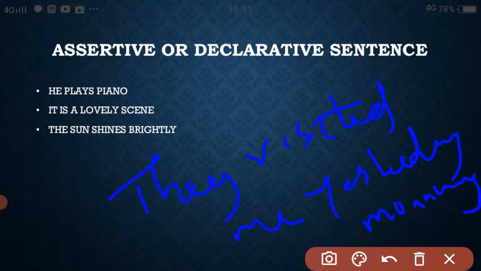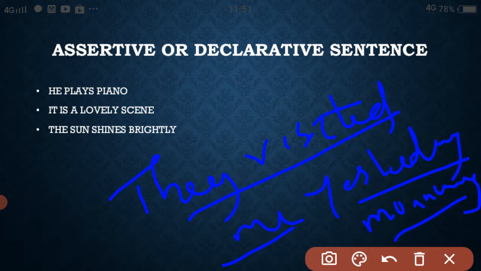This is a sentence. In this sentence, which one is the phrase? Yesterday morning is the phrase, and the clause is they visited me.